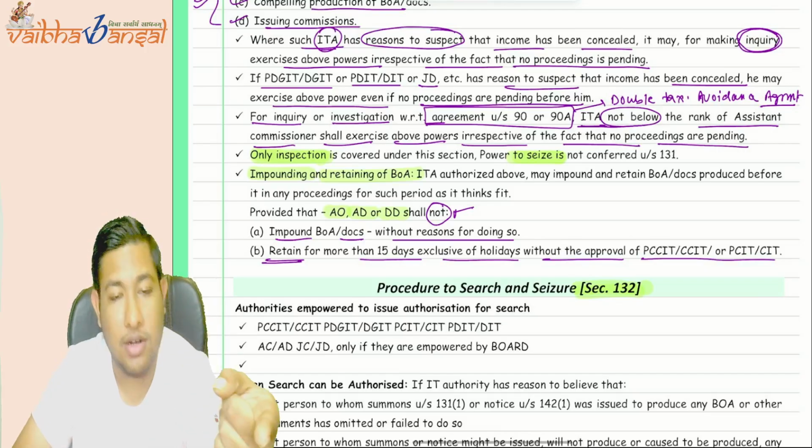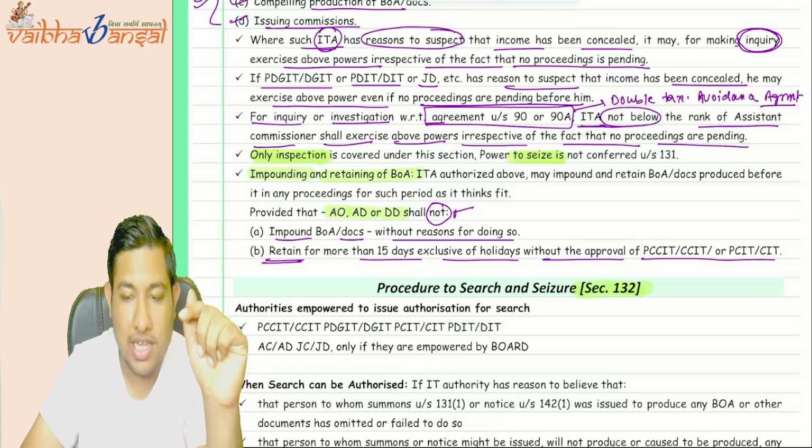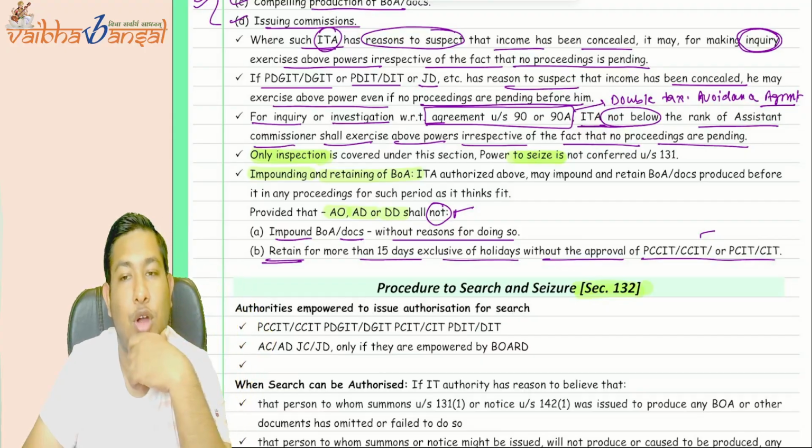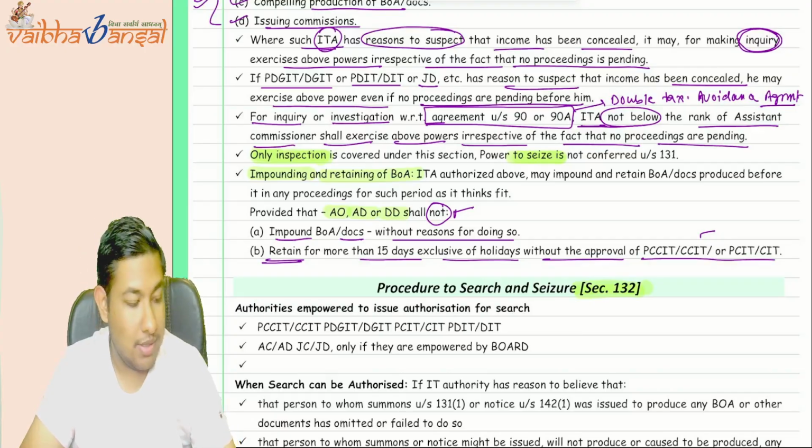If they want to retain the books of accounts for more than 15 days, then the authority should be taken from all these people. Understood or not? Tell me this first. Clear?